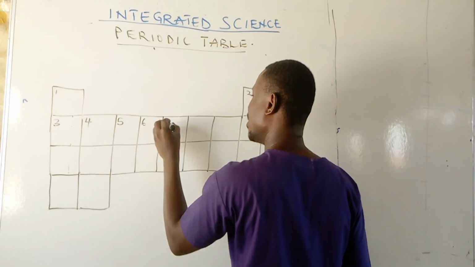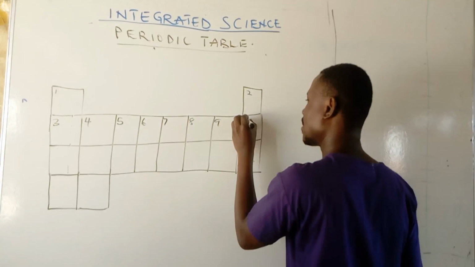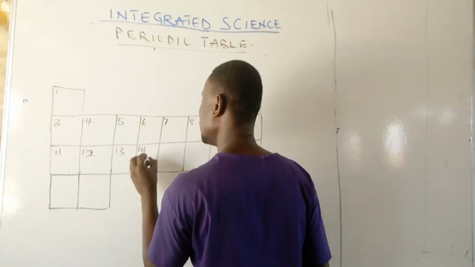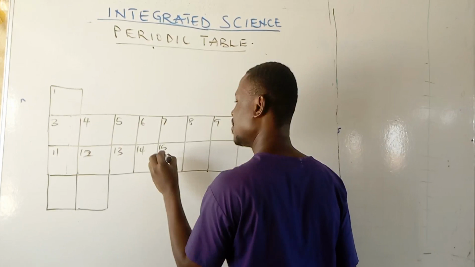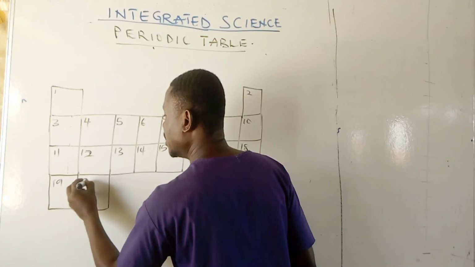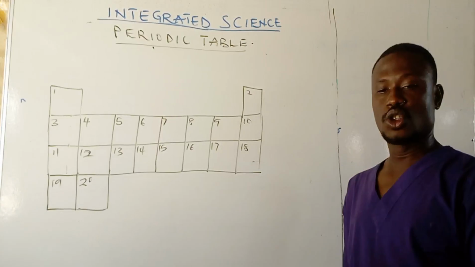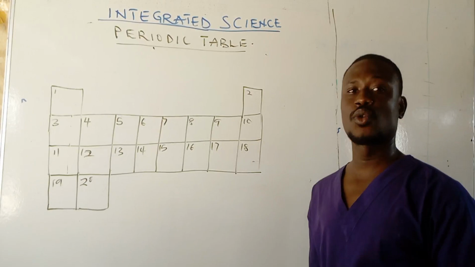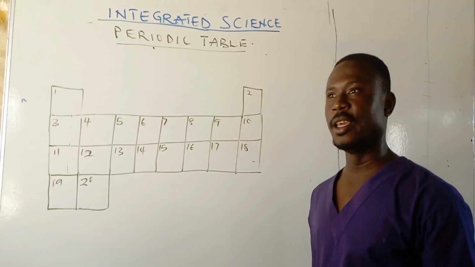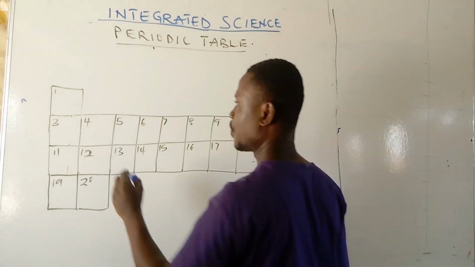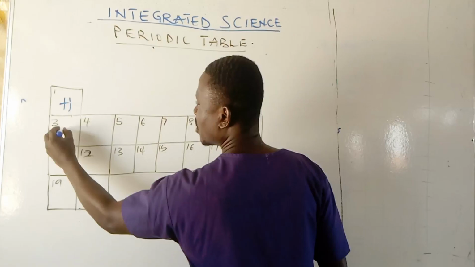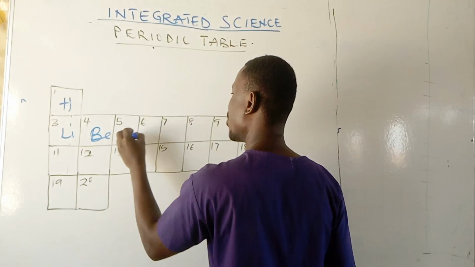So now we know the symbols for the first 20 elements. Now we know the numbers. We can gracefully fill the table. Hydrogen, helium, lithium, beryllium, boron, carbon, nitrogen, oxygen, fluorine, neon, sodium, magnesium, aluminium, silicon, phosphorus, sulfur, chlorine, argon, potassium, and calcium.